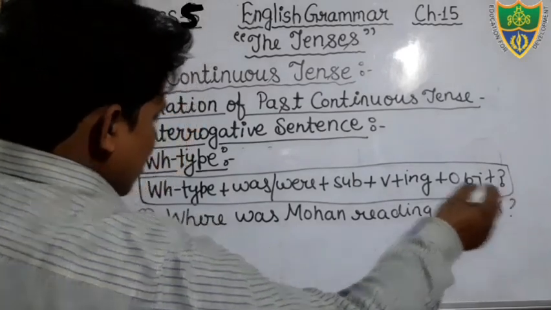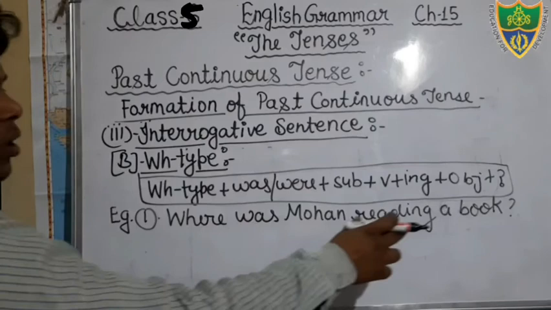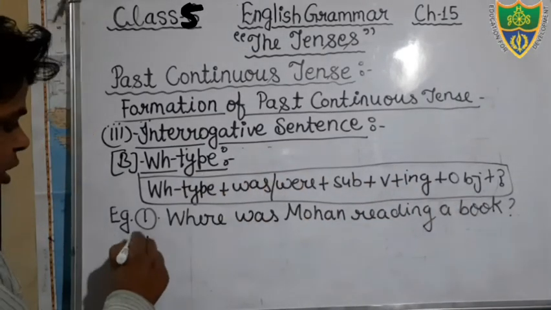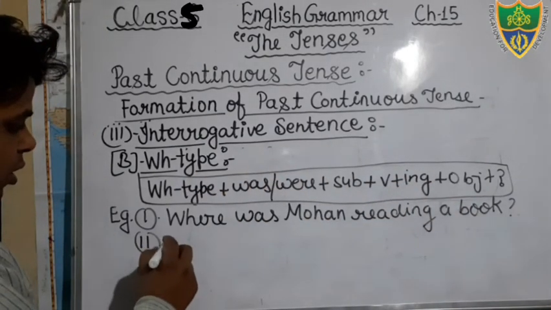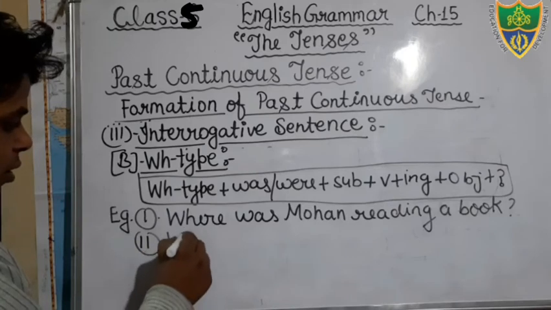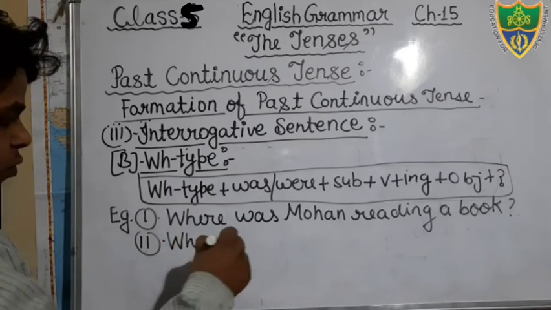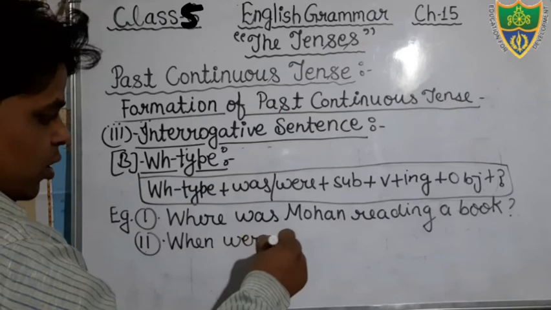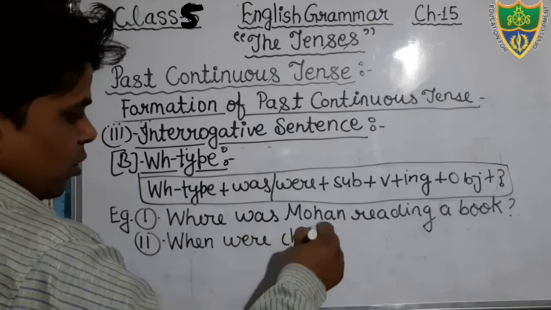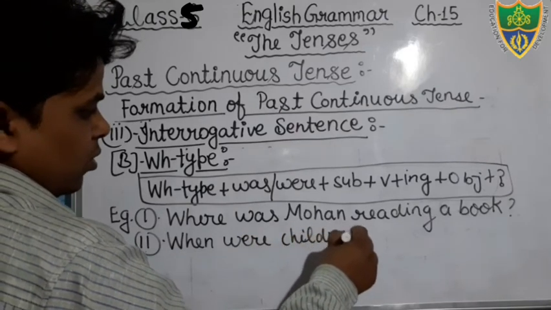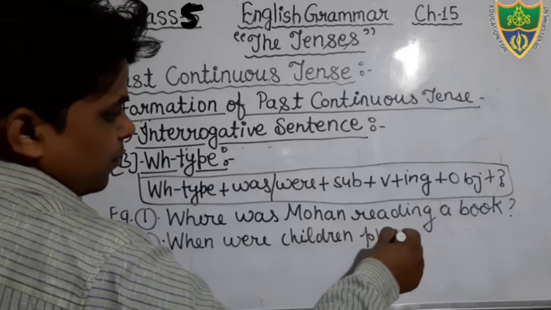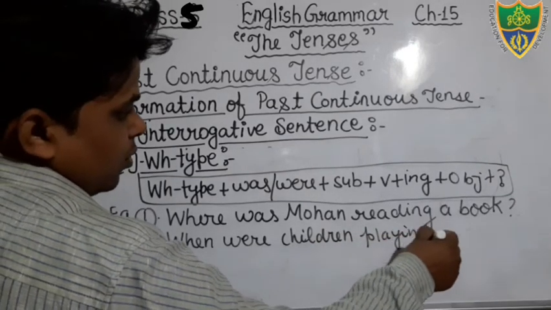You can see, where was Mohan reading a book? And one more sentence we can see. Okay, when were children playing football?